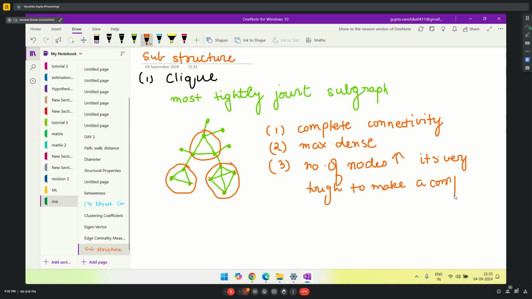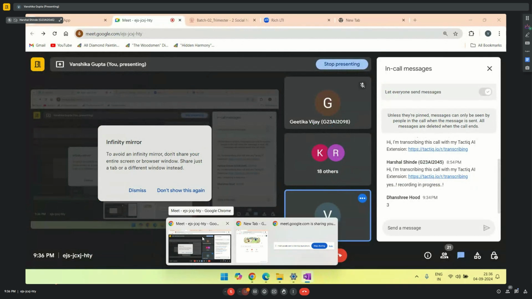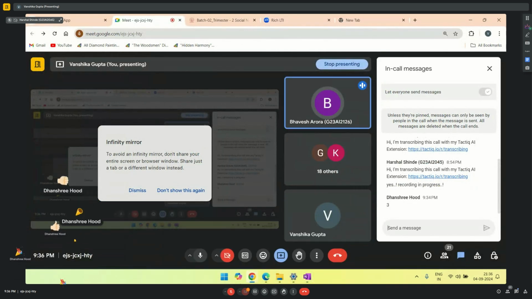So up to a certain limit only you can make these complete graphs. If your number of nodes is too high, it becomes very difficult to find a click. So is this concept of click clear? Clear. Okay.